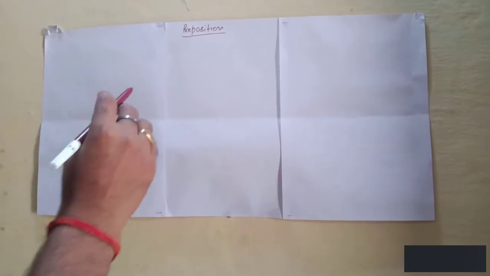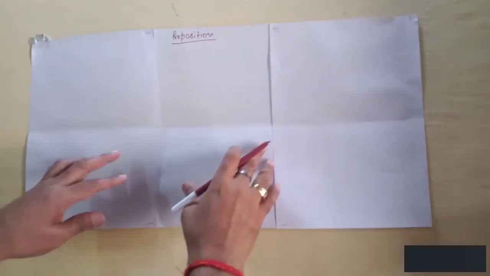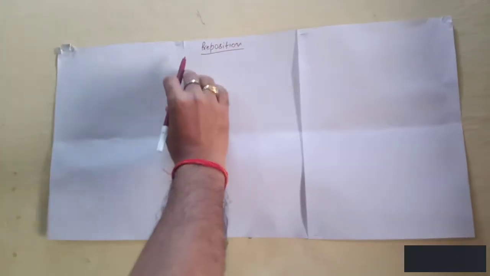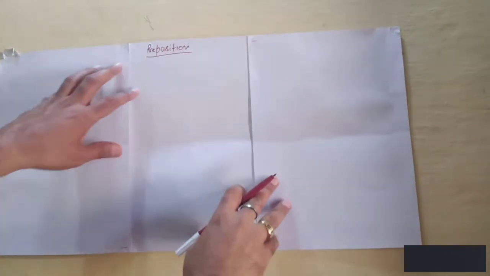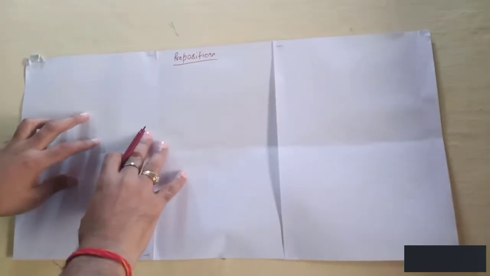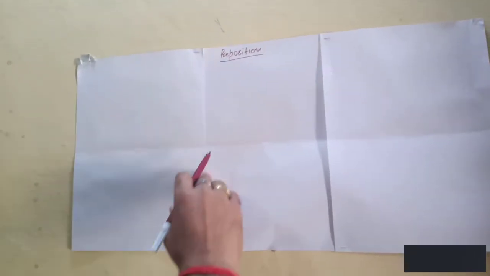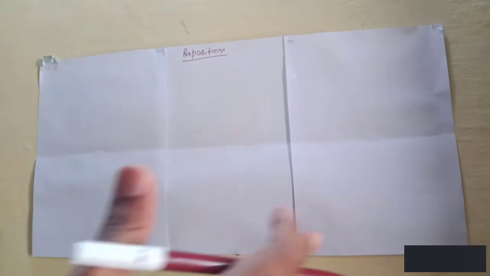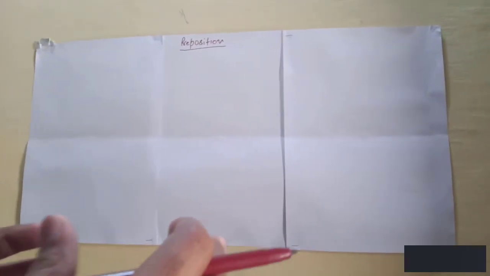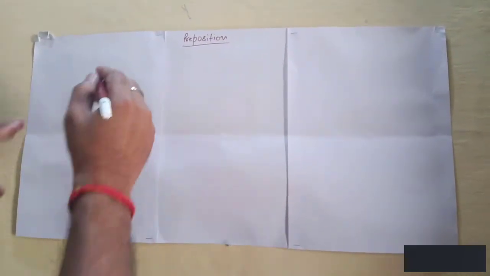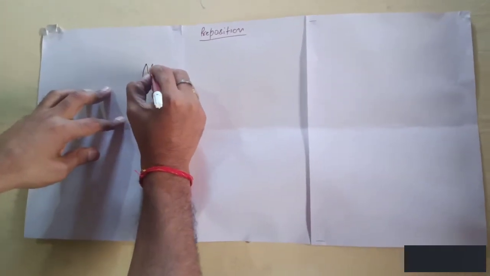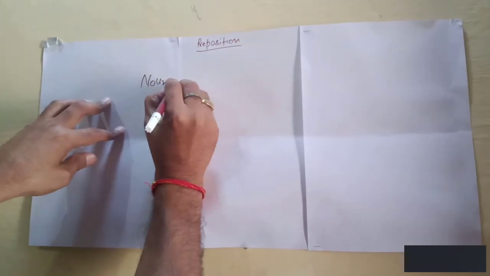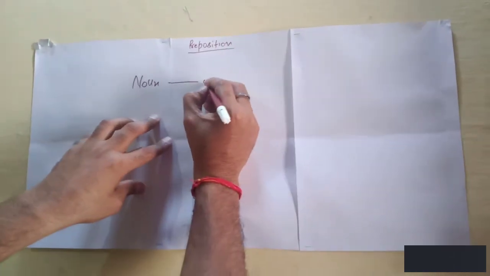So today, students, our topic is preposition, and first of all, we have to know what is preposition. Preposition creates a link to other words. Preposition shows the relation with other noun, adjective, like this noun. It creates a link to other words.